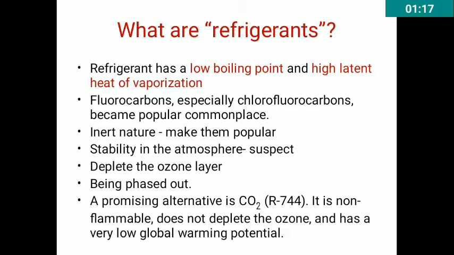A promising alternative to this is carbon dioxide. Its code is R744. It is a non-flammable liquid or gas depending on the conditions, like temperature and pressure, at which we are using it. It does not deplete the ozone and has very low global warming potential, right? So this is what a refrigerant actually is.